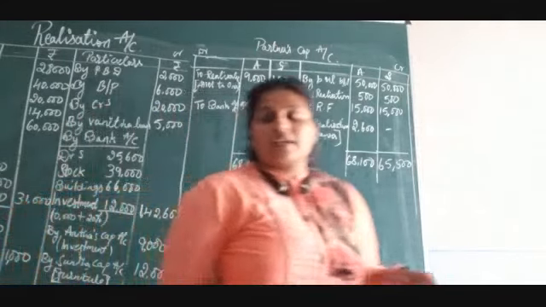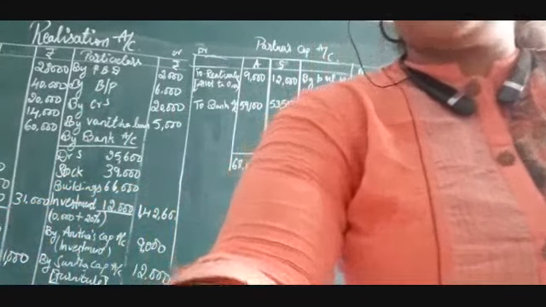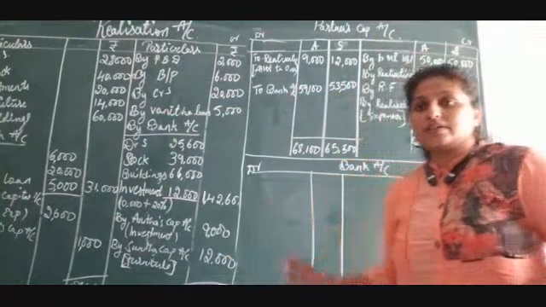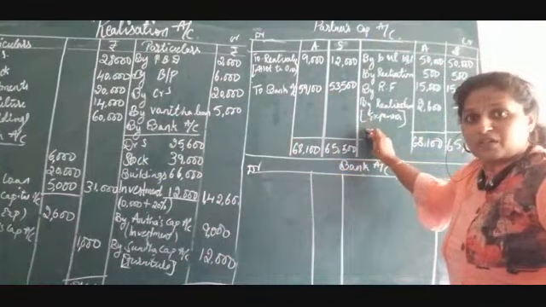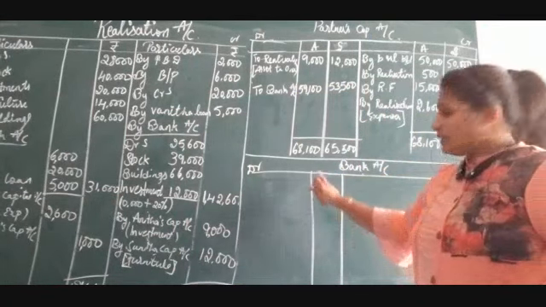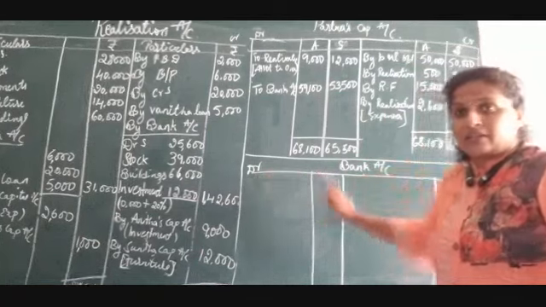Okay. Next we have the bank account. We need to prepare that. I will show you on the whiteboard now. Okay girls, below the partners' capital account I am doing the bank account here itself now. This is the bank account, debit side and credit side.